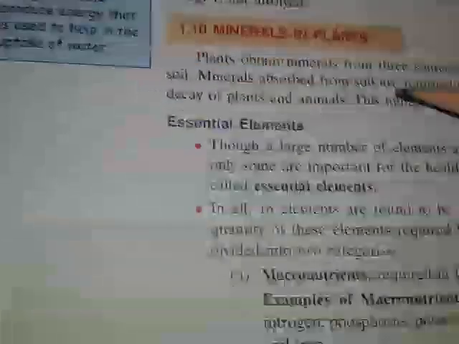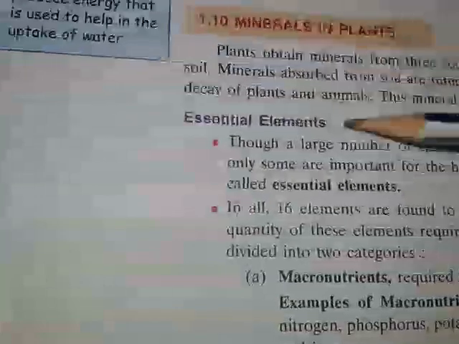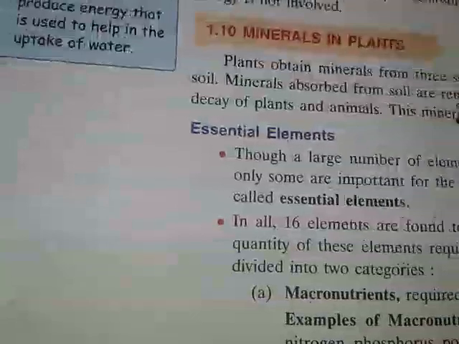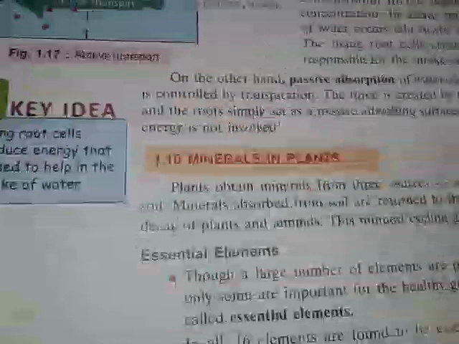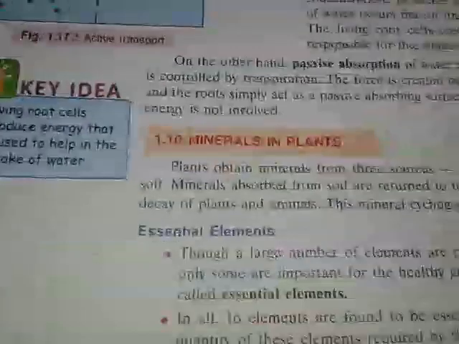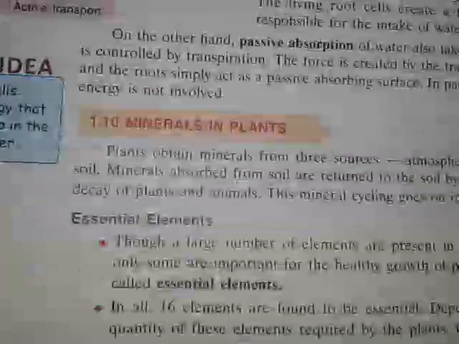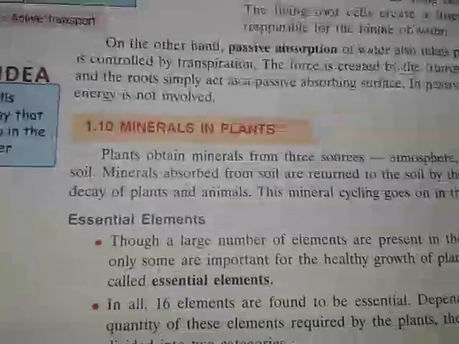Now coming to the point that is minerals in plants. That is most important. Some minerals are essential elements, some are non-essential minerals. That is, some are macronutrients and some are micronutrients. So plants obtain the minerals from three sources, that is atmosphere, water and soil. Minerals absorbed from soil are returned to the soil by the death and decay of plants and animals. So this mineral cycling goes on in the soil.